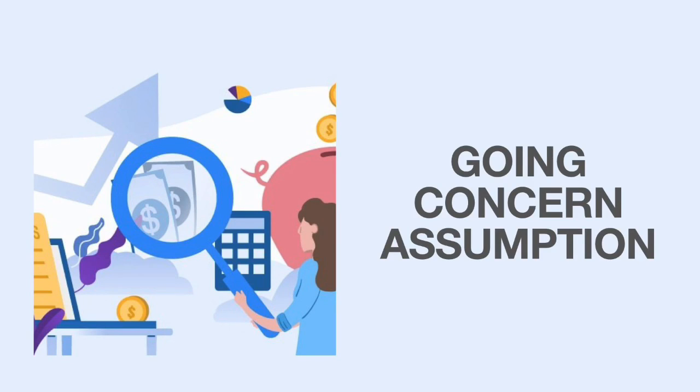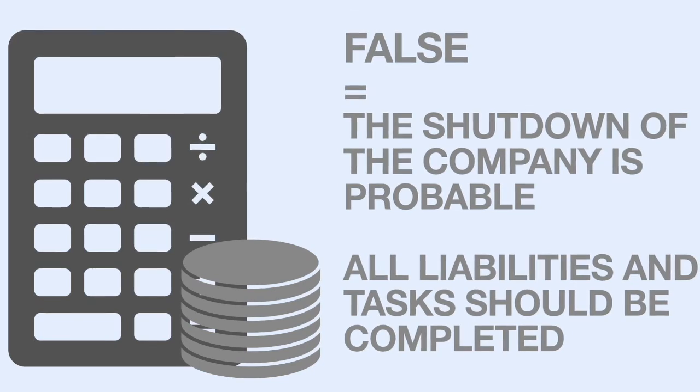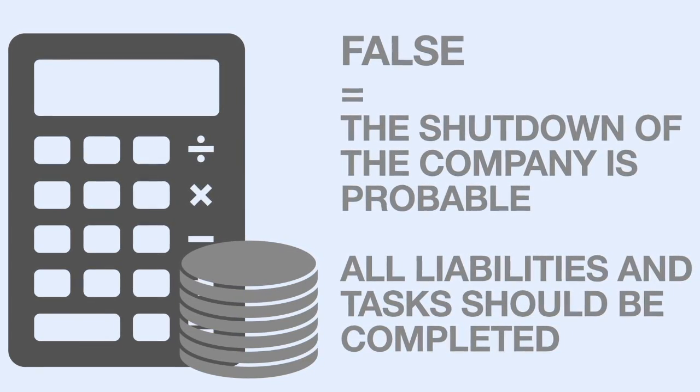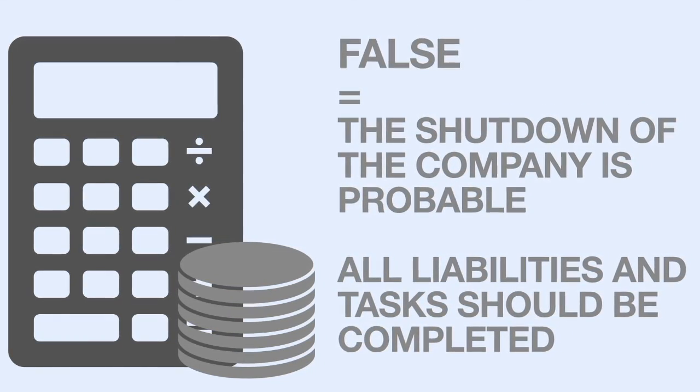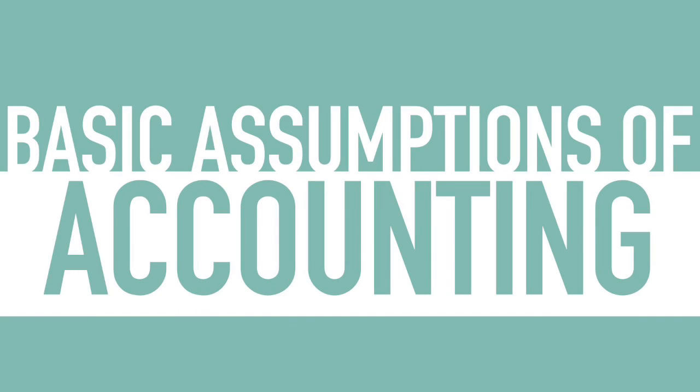Going concern is the last of the 7 assumptions. This refers to when the business should continue to operate for the foreseeable future. If the assumption is false, then it's likely the shutdown of the company is probable and that all liabilities and tasks should be completed. These are all the basic assumptions of accounting, and we hope that you were able to